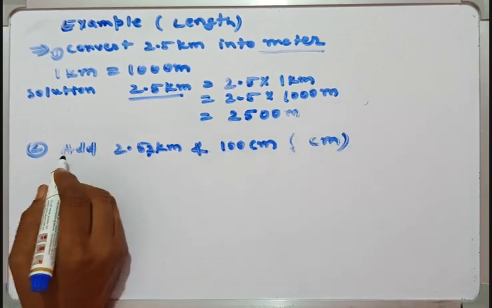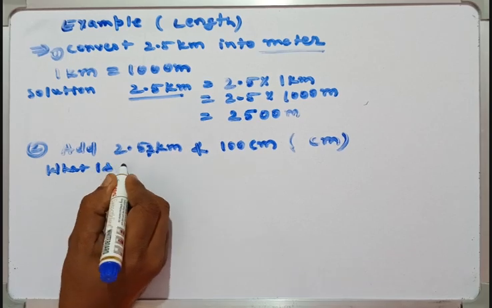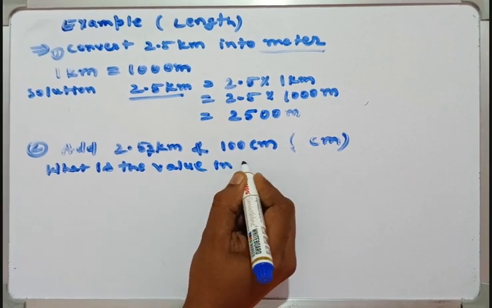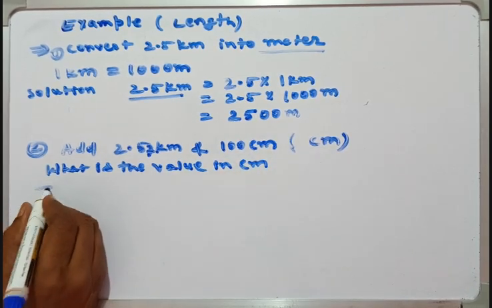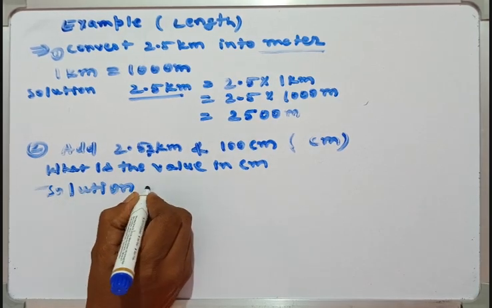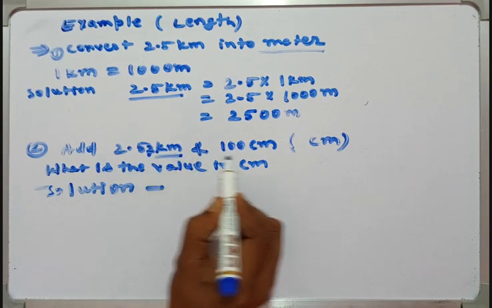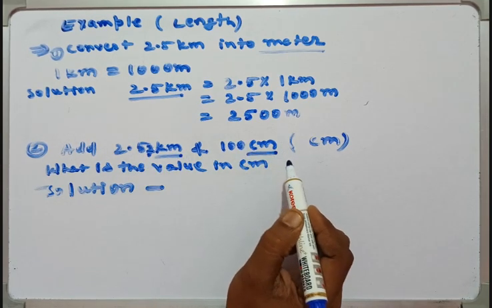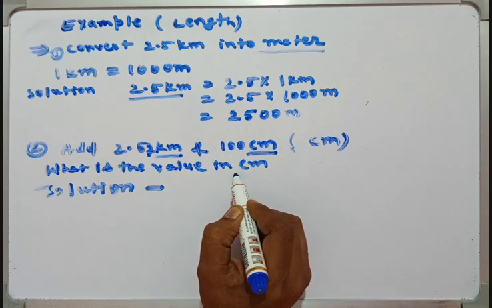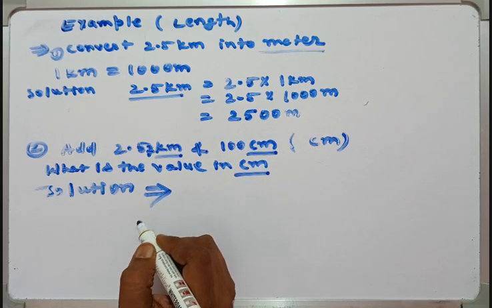Means what is the value in centimeter. Okay guys, so solution, one thing notice here: one unit is in kilometer and other unit is centimeter, and the answer asked by the person is in centimeter. So how could you make a solution?